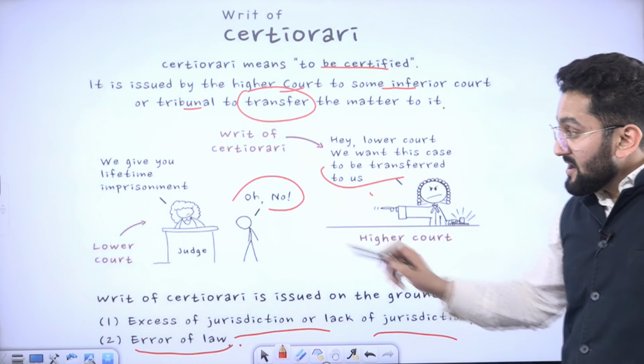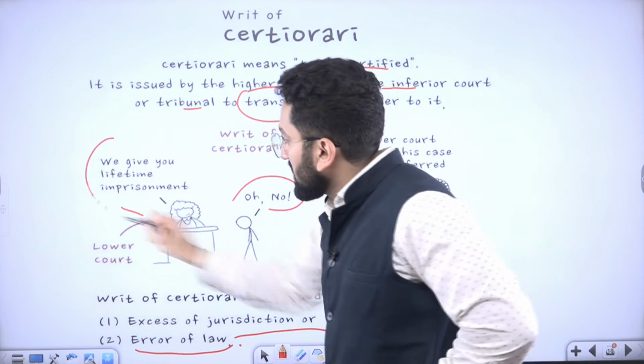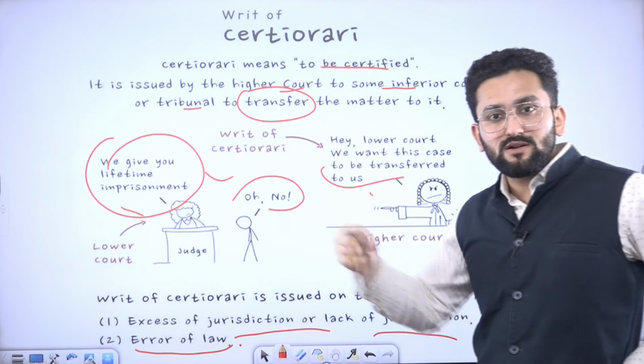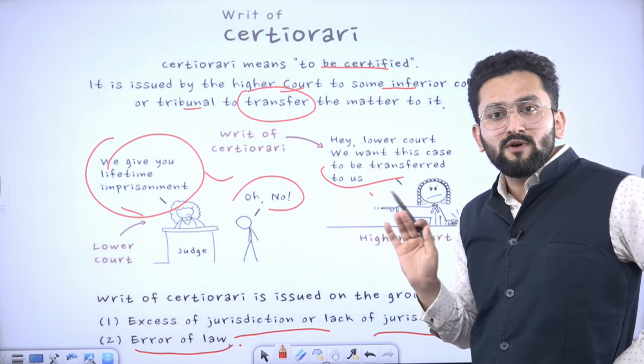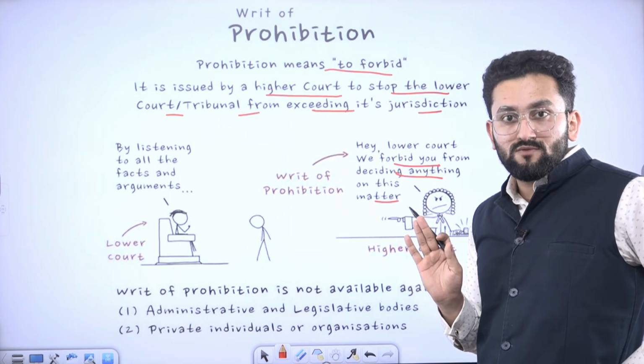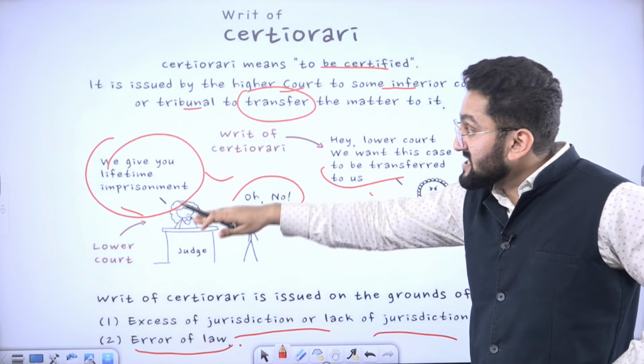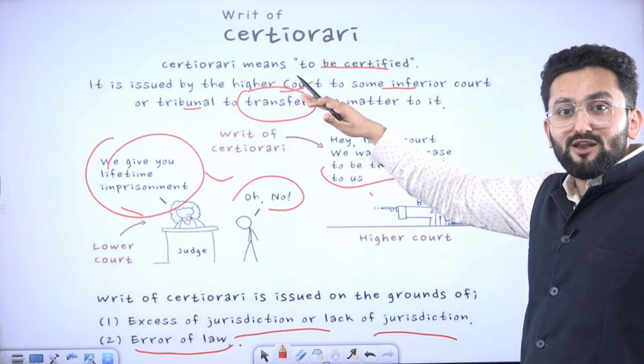It means in the certiorari case, the judgment was made, life imprisonment, done, and this person is like, oh no. But in the prohibition case, judgment is not made till now. The certiorari case was transferred to the higher court.